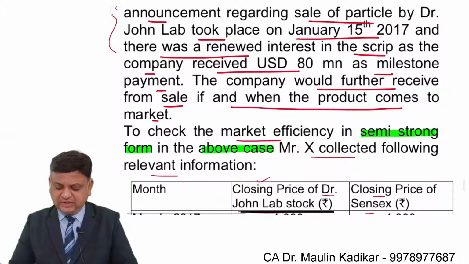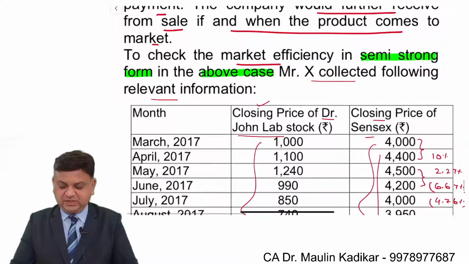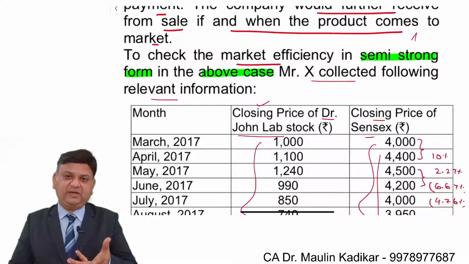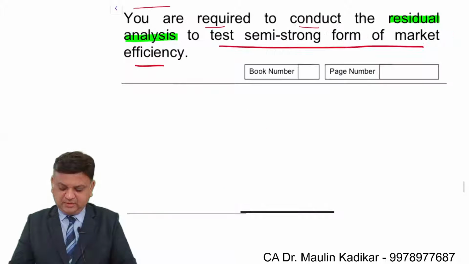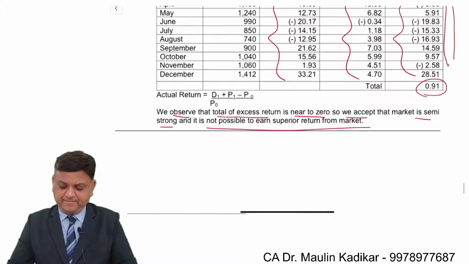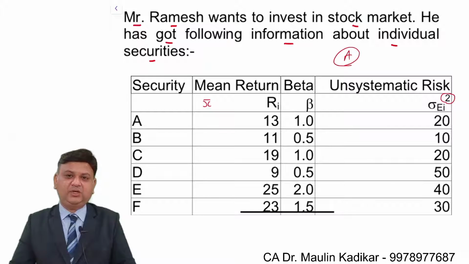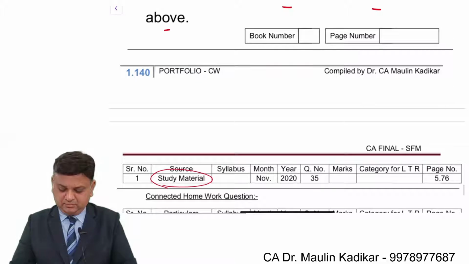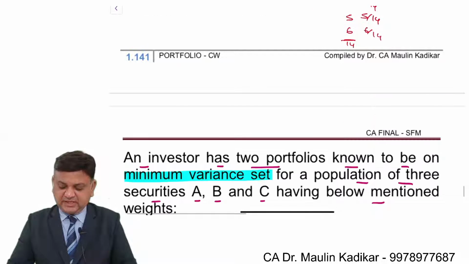This is what we understand as a test for semi-strong market efficiency. Only one question I have kept. Only one question. So you need to go through it at least. You may not be doing it. This is again important. Only one question of the concept called cutoff point. This is again an important point.